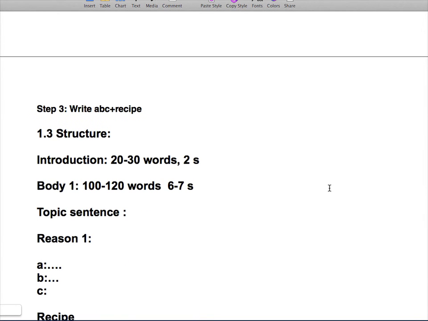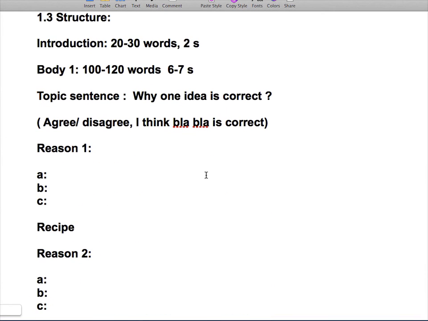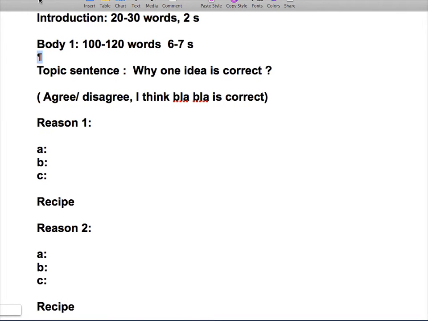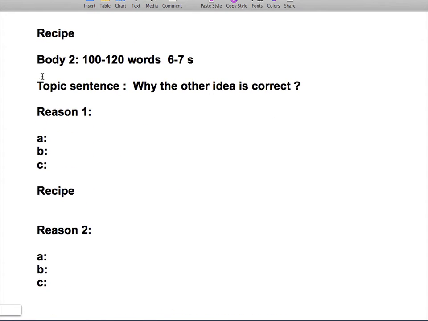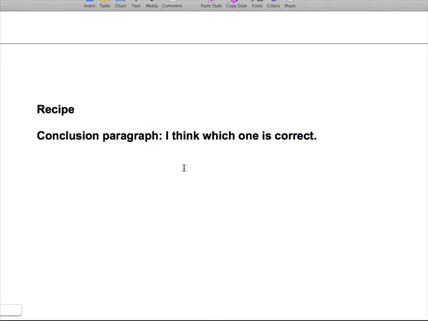Okay, so far you should be able to understand this is an AC type question. The structure of this topic is introduction paragraph, body paragraph, and what you are talking about in body 1 is why one idea is correct. You write 2 reasons, reason 1 and reason 2. Put your ABC recipe below each reason. And body 2 as well, reason 1, reason 2. Then the last paragraph, write about your own ideas.